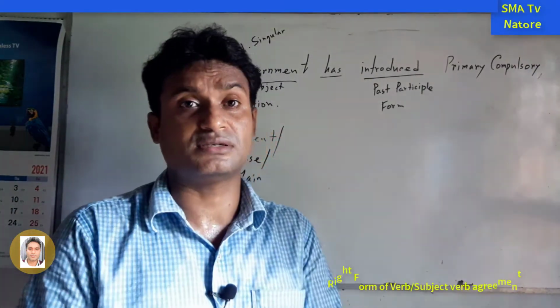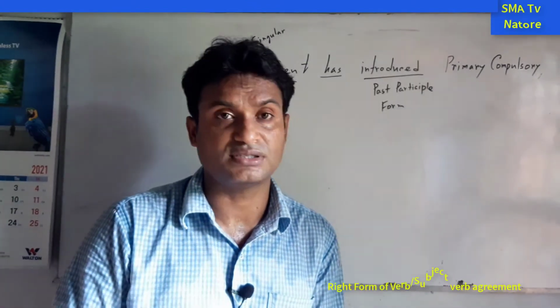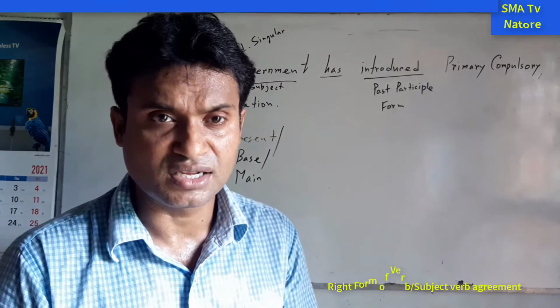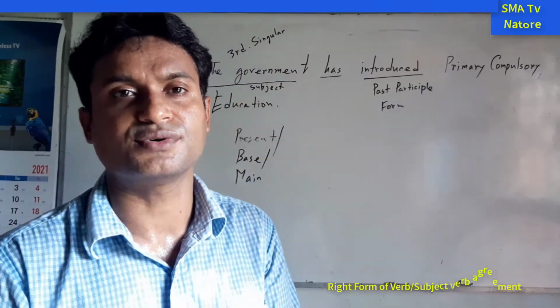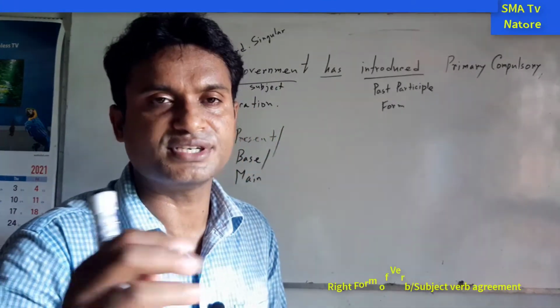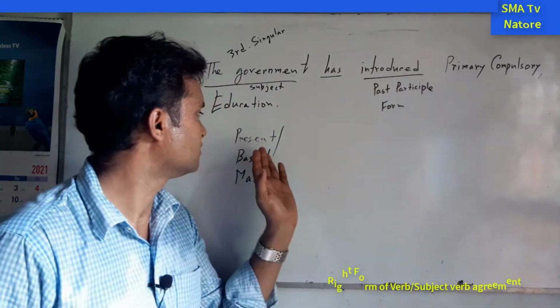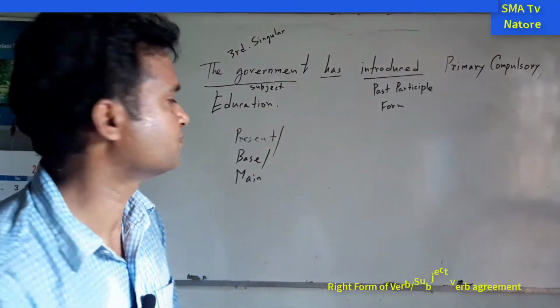For example, you are the daughter, you are the sister, you are the mother, you are the patient, you are the passenger, you are the customer. There are many names of you. That is a lot of names you have, or your designation. So present, base, main, same thing, but similar names.